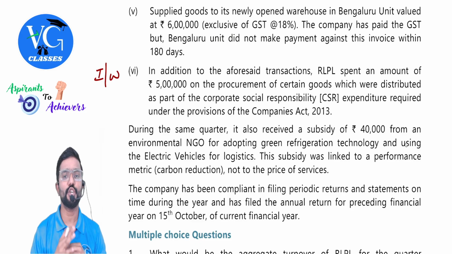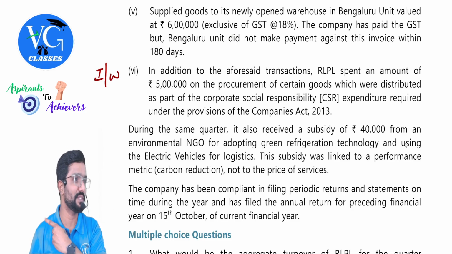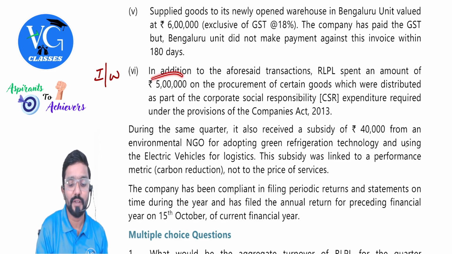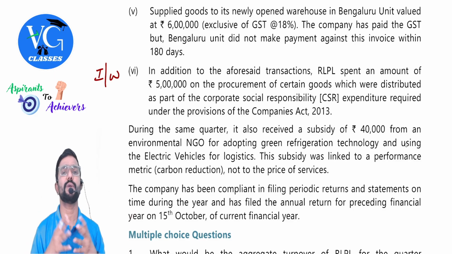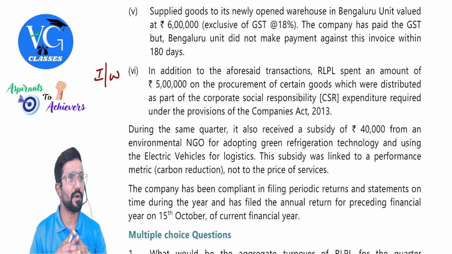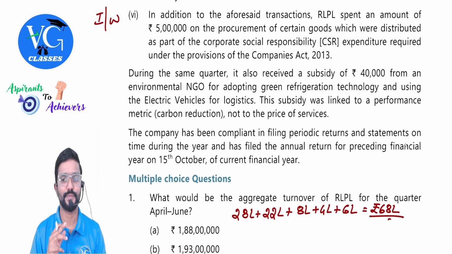Next. In addition to the above transactions, RLPL spent an amount of 5 lakh on procurement of certain goods which were distributed as part of corporate social responsibility expenditure required under the provisions of the Companies Act. Guys, one more question on this. Sir, they have purchased for 5 lakh and they would have paid GST on it. Can they claim the credit of it? No, sir, because it is not a business expenditure.